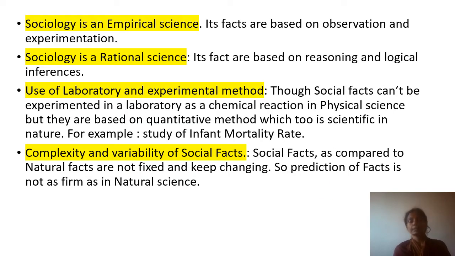Sociology is an empirical science. That means it's a practical science. Its facts are based on observation and experimentation. So they go in the field and they do the observation and experiment. Experiment will not be like laboratory experiments. Experiments will be based on certain variables that you will study later.